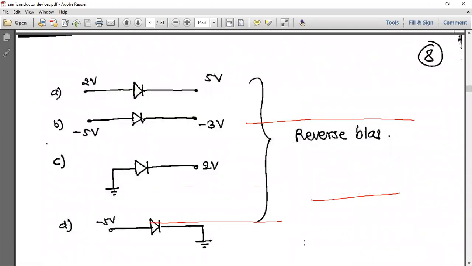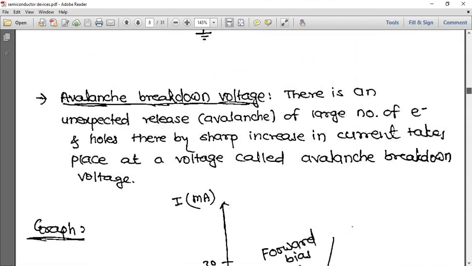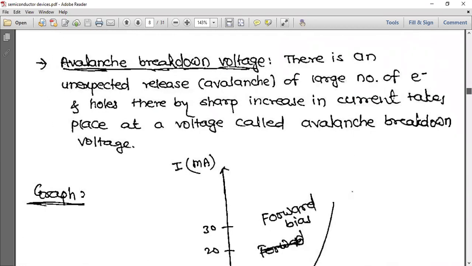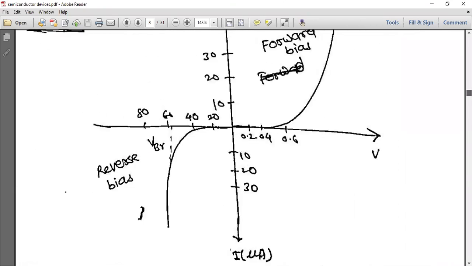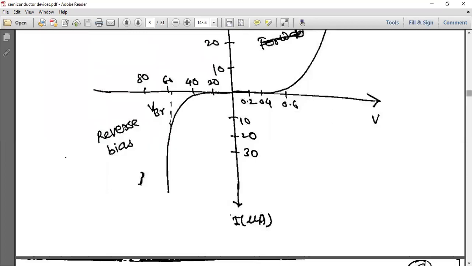Some examples. See here now. Here high potential to N type, low potential to P type. This is what your reverse bias. And next one is avalanche breakdown. There is an unexpected release of a large number of electrons and holes, thereby a sharp increase in current takes place at a voltage called avalanche breakdown. So this is the graph for forward bias and reverse bias.